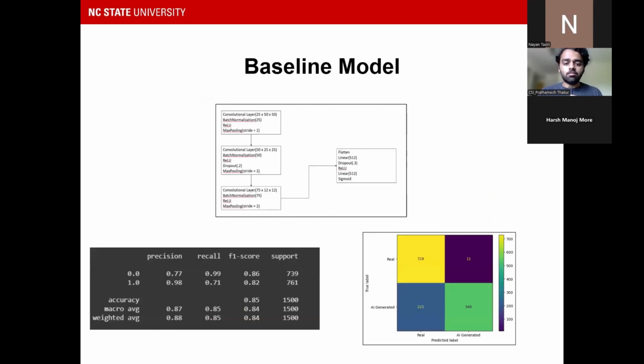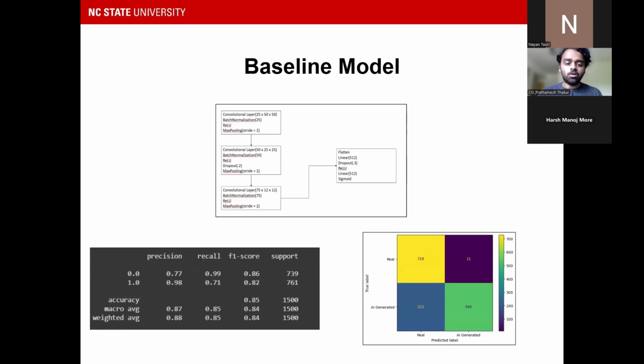So this was our baseline model. The baseline model consisted of a convolutional neural network, which was custom built specifically for this problem. As we can see, the architecture consists of some combination of convolutional layers, batch normalization layers, and max pooling layers. At the end, we've employed a linear layer of 512 neurons. Then the last layer is a sigmoid layer, which will predict whether the image is real or AI generated. There are two labels, 0 or 1: 0 indicates a real image and 1 indicates an AI-generated image.